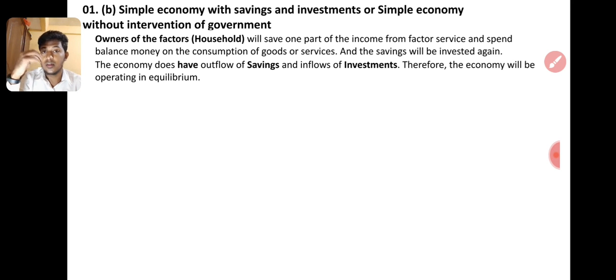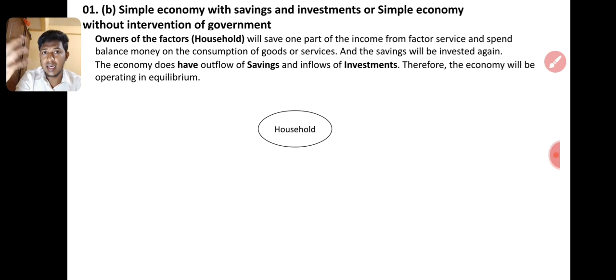So what are the assumptions in the simple economy with saving and investment? Very easy. The assumption is that factor income for the household will not be spent fully. They will save some money and spend the balance. Whatever they save should be deposited in a bank, invested somewhere else, or at least used to purchase an asset. It will be saving. It is like purchasing jewelry, right? It's an assumption.